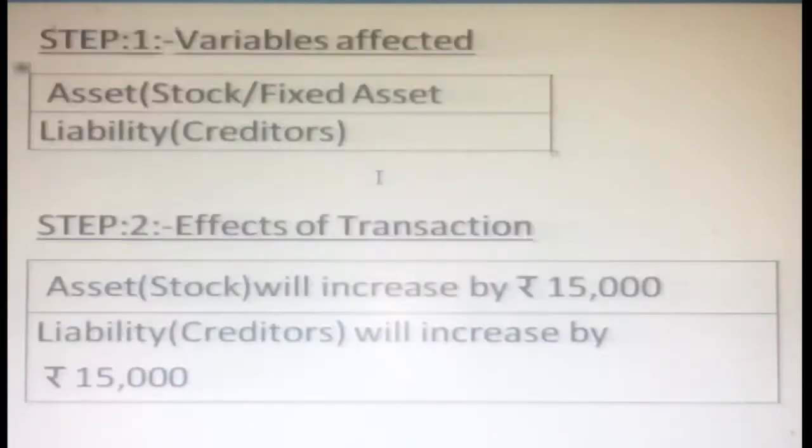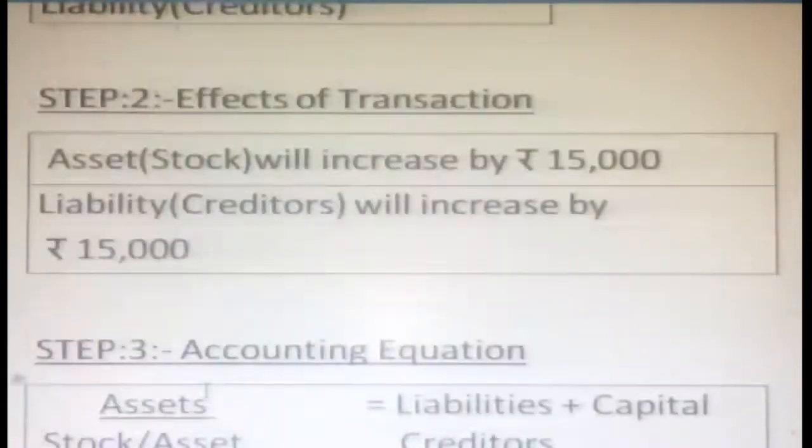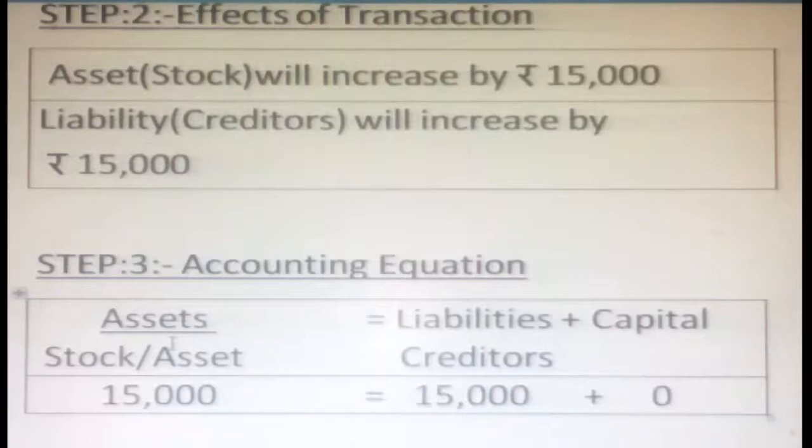Okay, then step 2. What are the effects of the transaction? Asset, stock will increase by 15,000, or asset, fixed asset. Liability, creditors will increase by 15,000. So what is the accounting equation? Again, see here, assets, maybe stock or fixed asset, 15,000 here. Here liabilities, nothing but what? Creditors 15,000. So here also 15,000, here also 15,000. So the accounting equation is equal. Okay, so it should always be equal. If it is not equal, you can easily identify that somewhere we made a mistake. Okay, you understood this transaction.